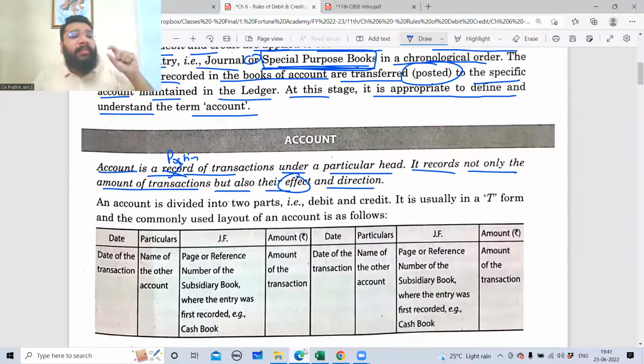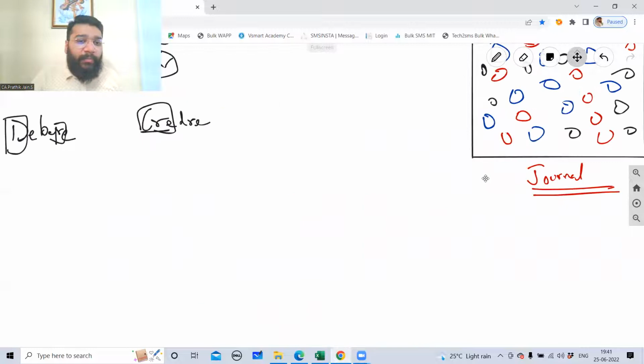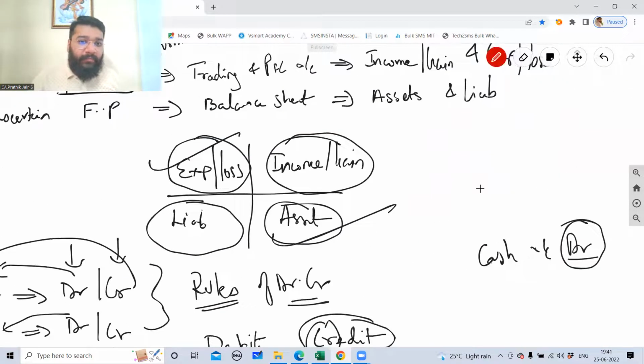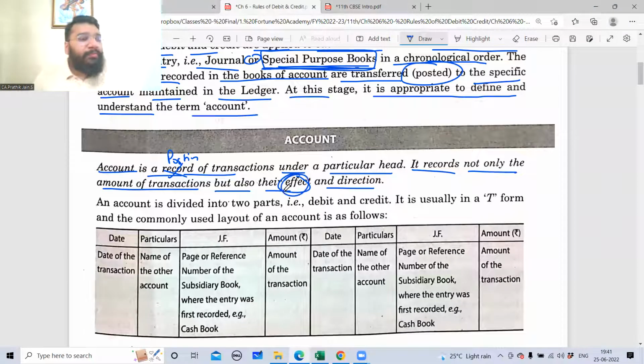So each account will have its own effect, and effects will come from any of these four quadrants. Effect means choosing out of any of these four quadrants. This is one effect. This is one effect. This is one effect. Now, having identified the effect, you know the direction. If something is an expense, you will direct the expense to the trading and P&L account. If something is income, you will direct it to the trading and P&L account.